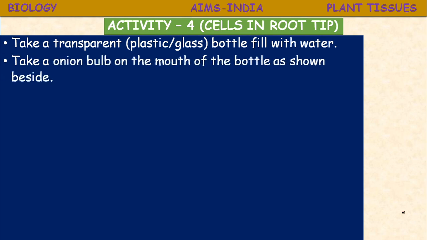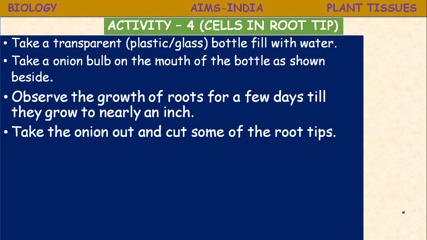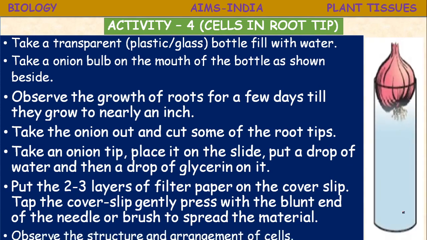You have to take some precaution. Then put the onion bulb on the mouth of the bottle, like this.